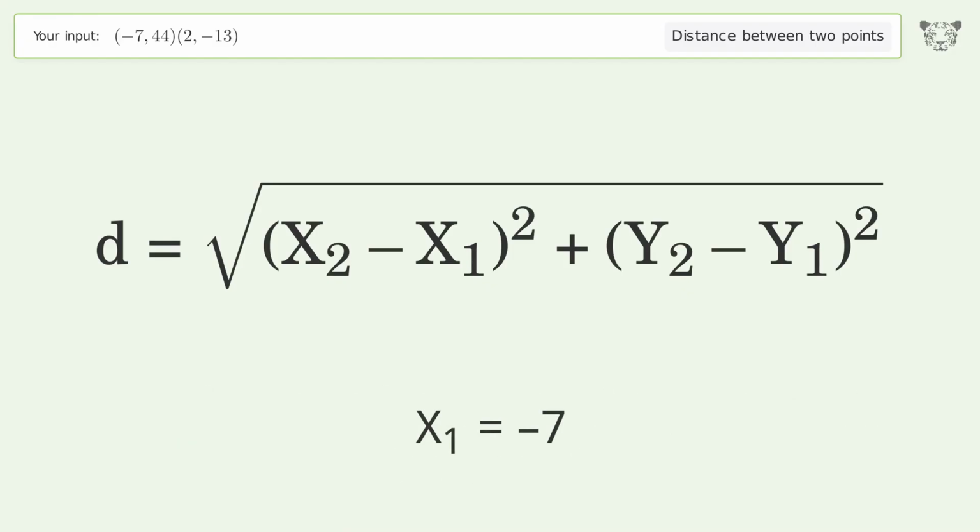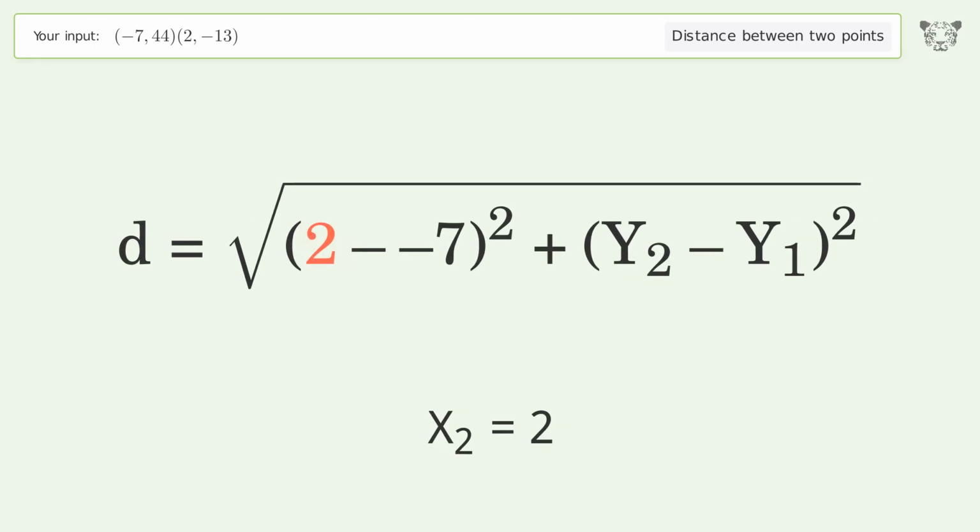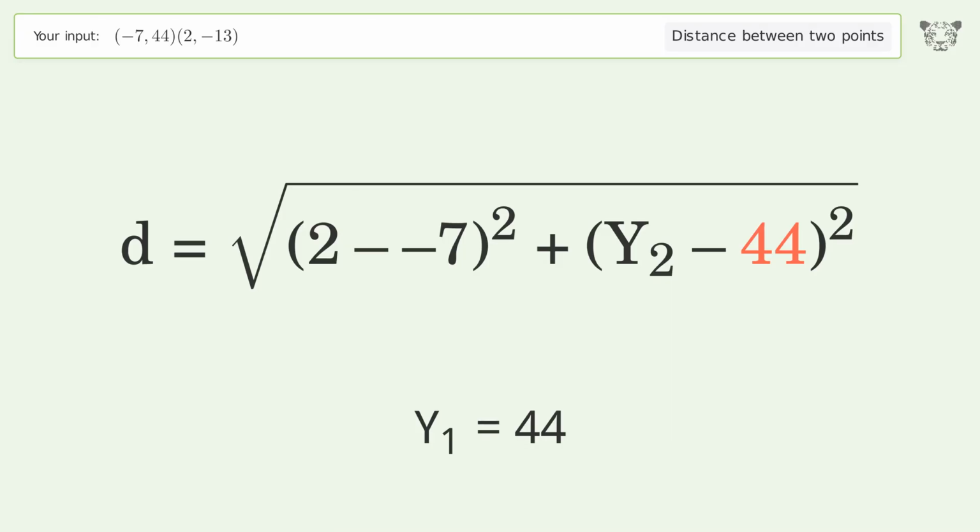x1 equals -7. x2 equals 2. y1 equals 44. y2 equals -13.